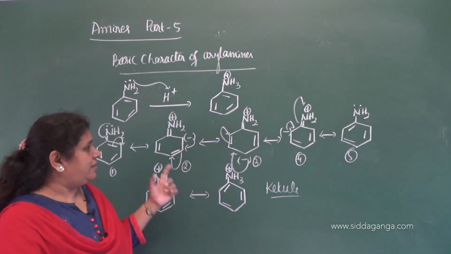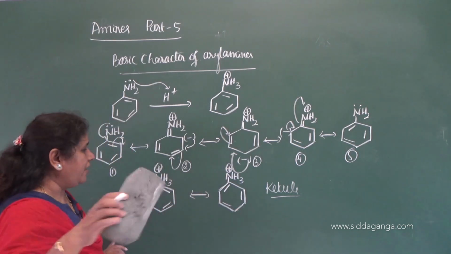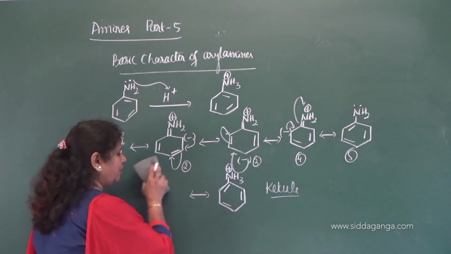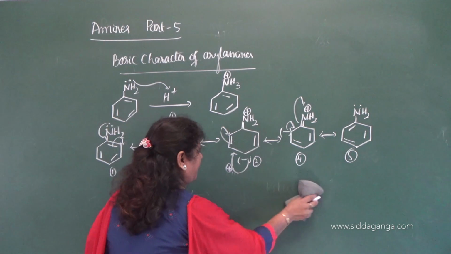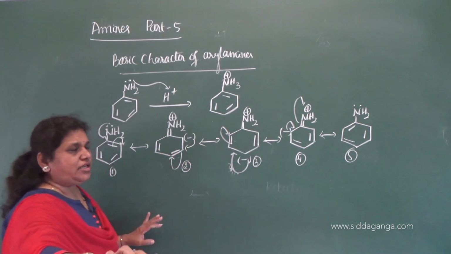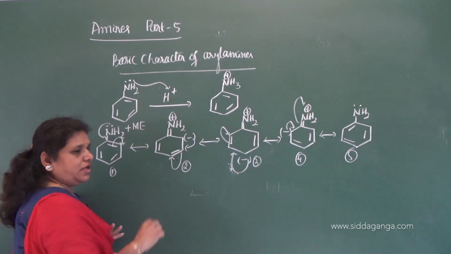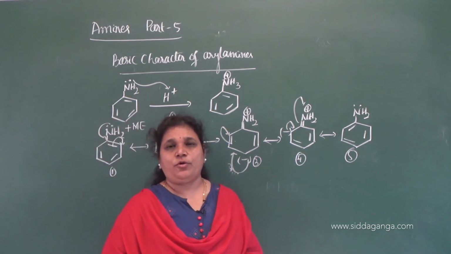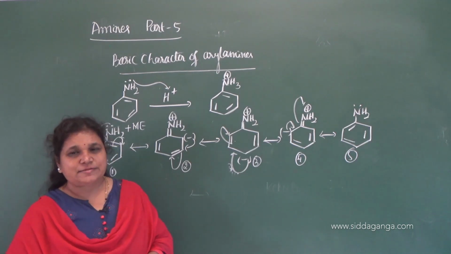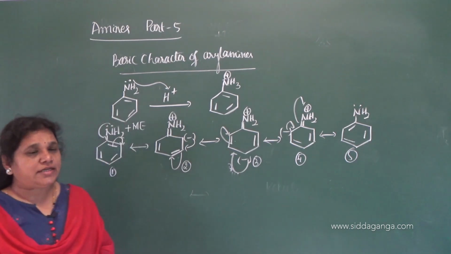Now consider the resonating structures of aniline here. In the resonating structures of aniline, it causes a positive mesomeric effect because delocalization of the lone pair of electrons of the nitrogen takes place towards the conjugated system.